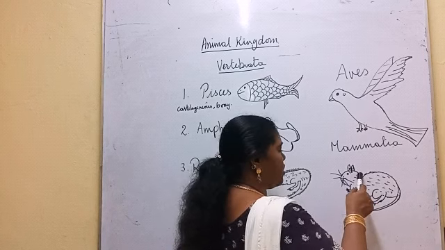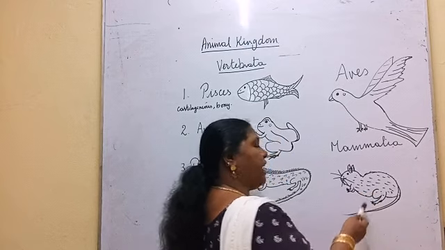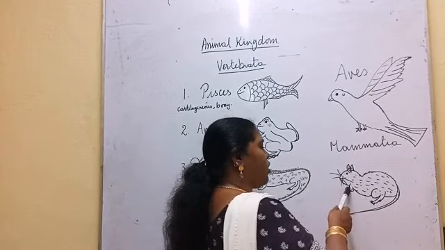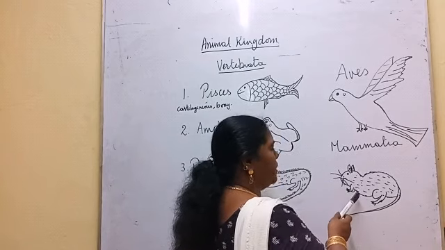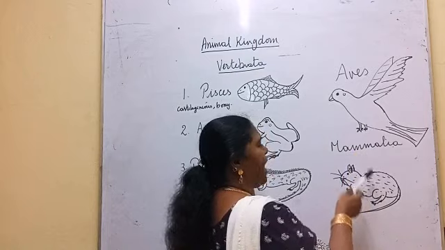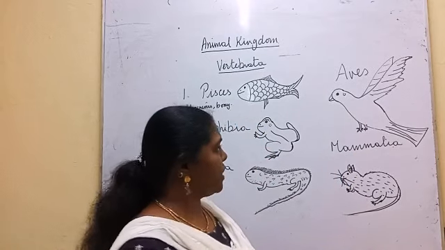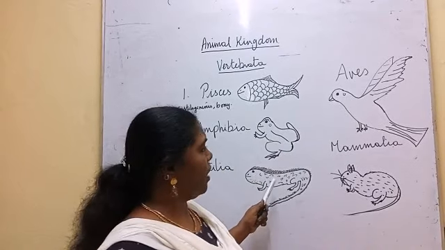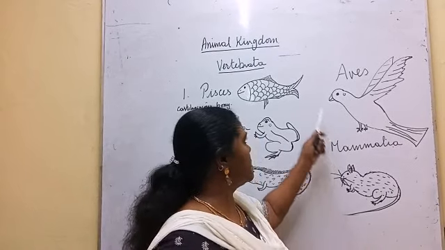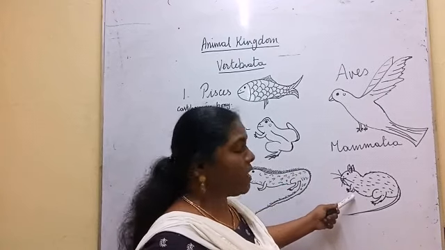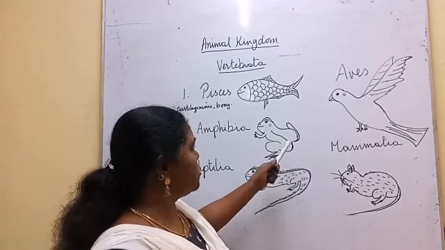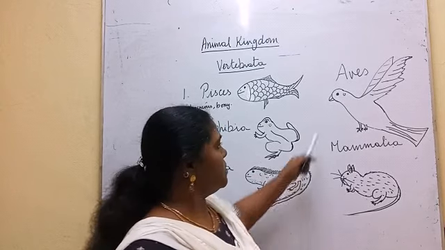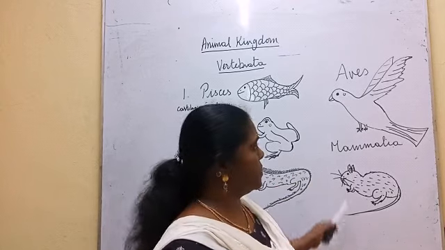Then the body is divided into head, trunk, tail or without tail. We are also mammals only, we don't have a tail. So forelimbs and hind limbs. Then these two have a fixed body temperature, so they will come under homeotherms, whereas all these are poikilotherms. On the basis of laying eggs, all these are oviparous, this one is viviparous. On the basis of temperature, all these 3 are poikilotherms, these 2 are homeotherms.